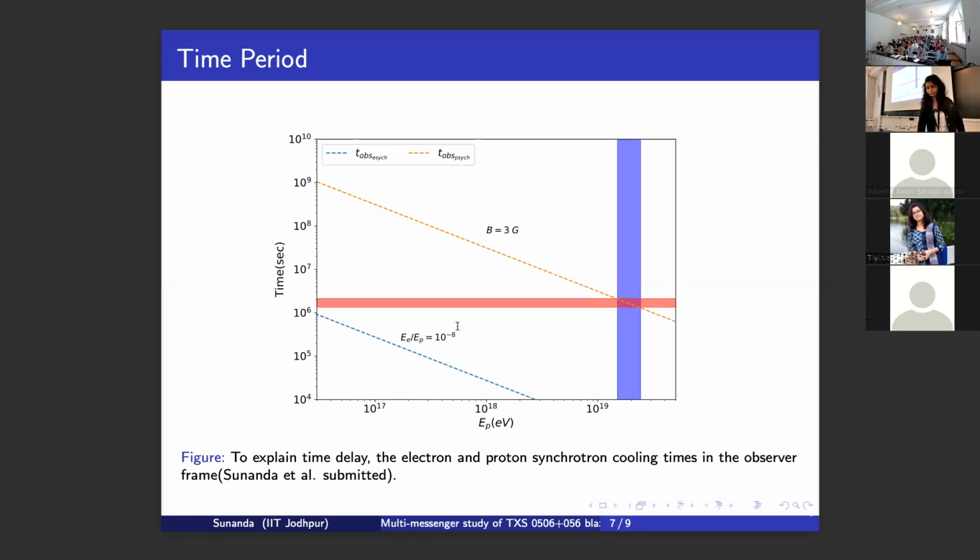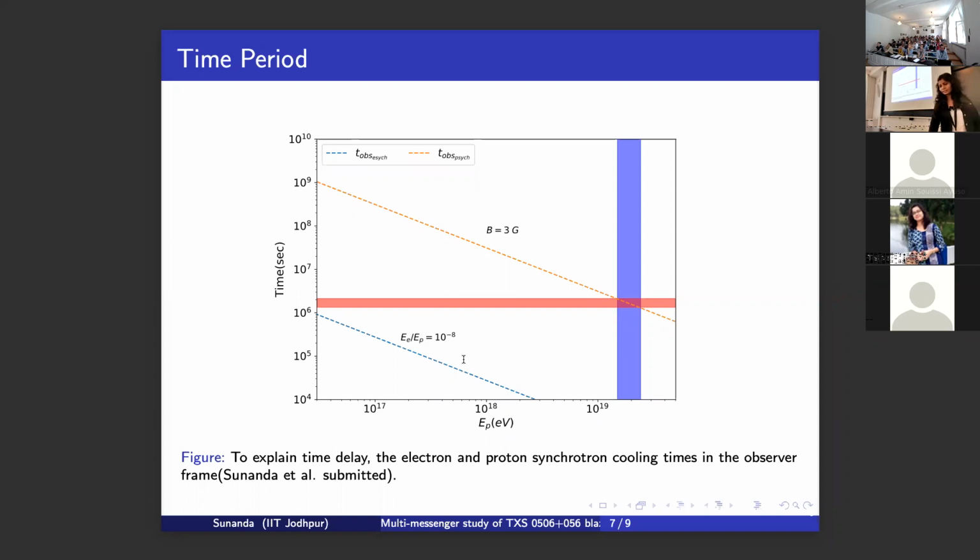As this modeling requires a 3 gauss magnetic field, we calculated the proton synchrotron time for a 3 gauss magnetic field and found it explains the MAGIC data, the very high energy gamma photons observed by MAGIC. Here I am representing this cooling time.